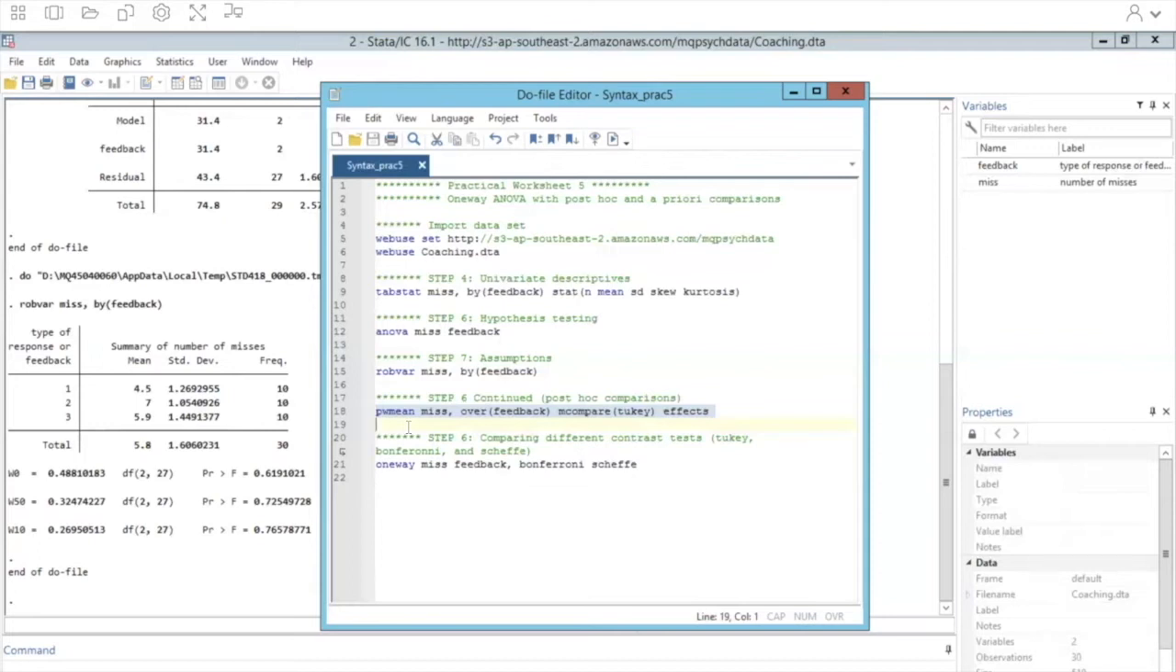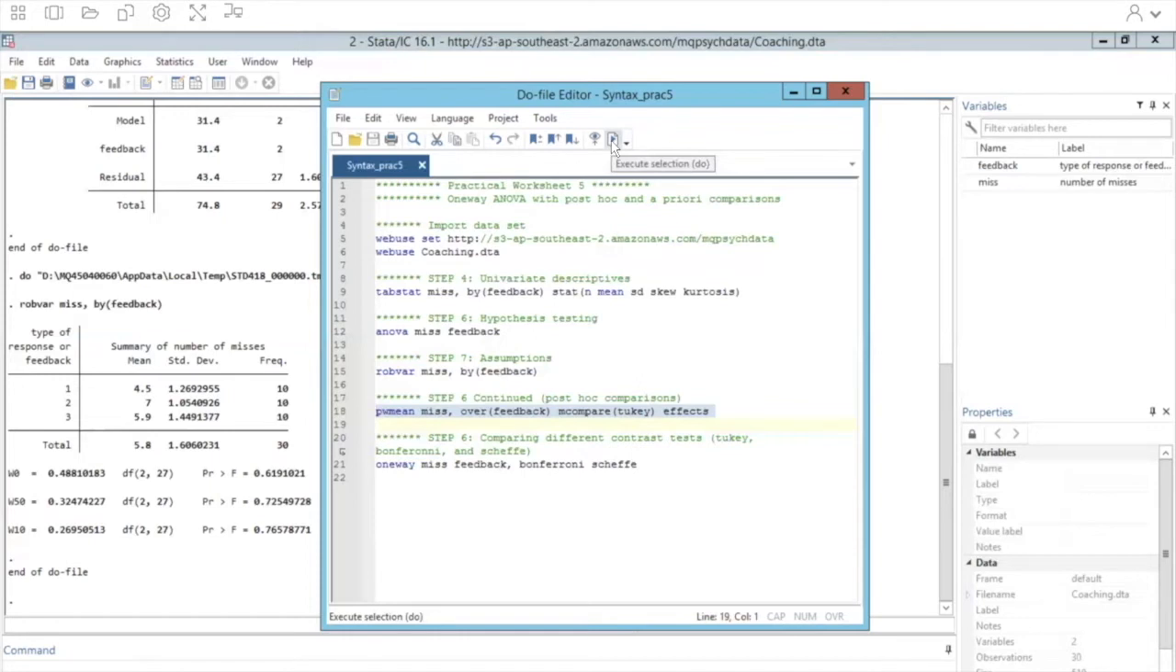Right, so we have three levels, which means we can make three comparisons. And the command is pwmean, the dependent variable miss, over feedback. Then you'll follow that by mcompare, which stands for mean compare, and we're going to do the Tukey adjustment. You could do either Tukey, Scheffé, Bonferroni, whatever you put in the brackets there. That's the type of adjustment that Stata will be making.